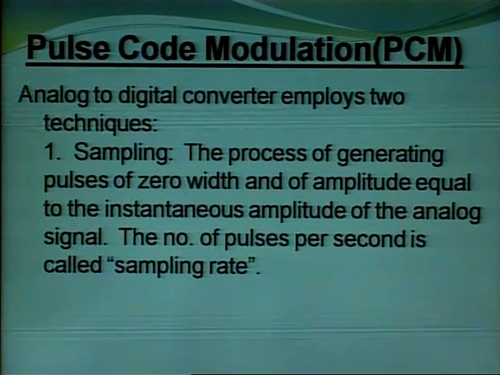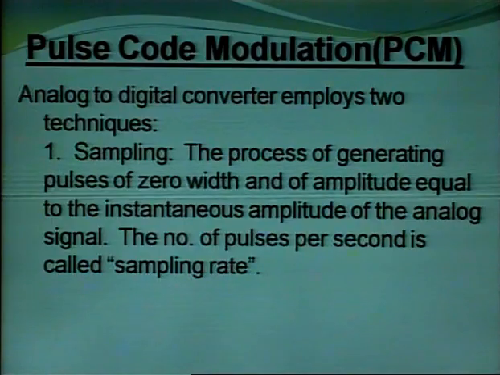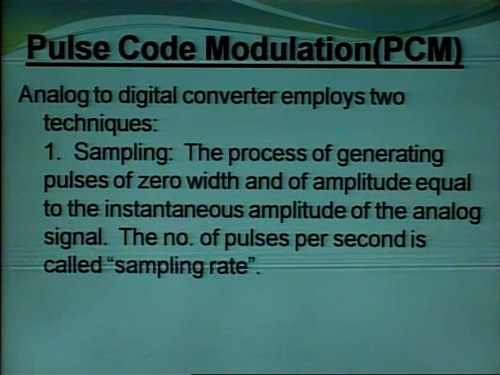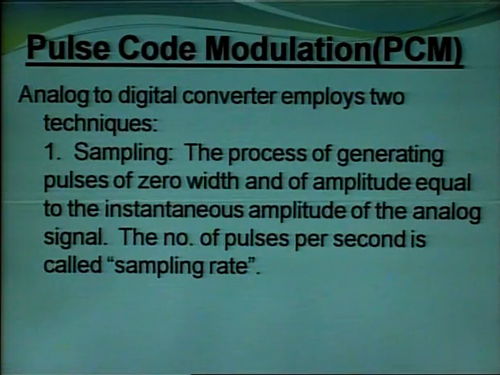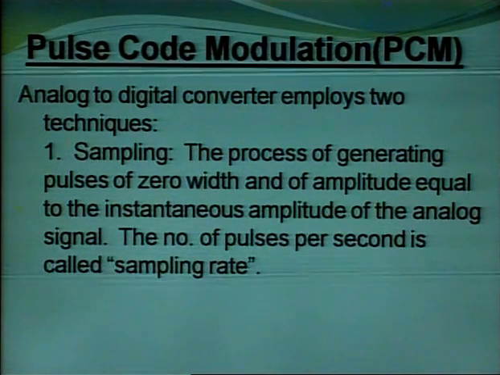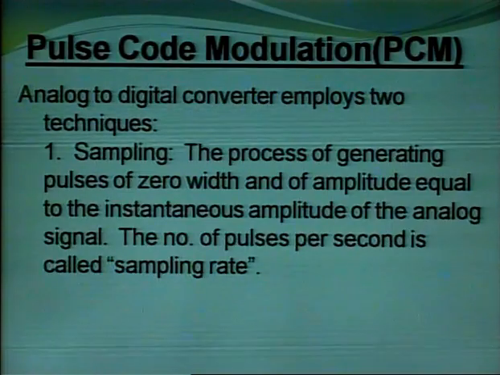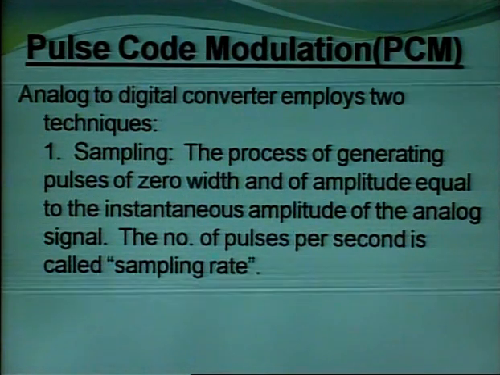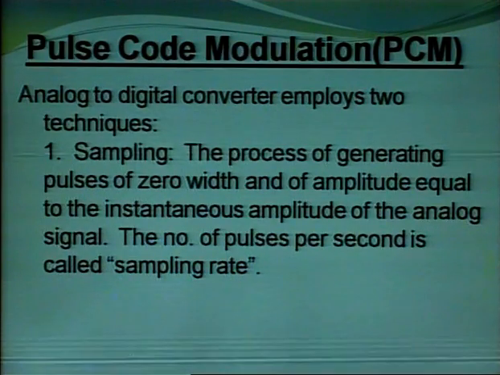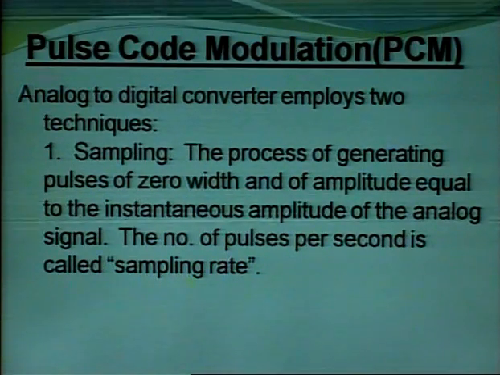Analog to digital converter employs 2 techniques. First is sampling, the process of generating pulses of 0 width and of amplitude equal to the instantaneous amplitude of the analog signal. The number of pulses per second is known as sampling rate fs.